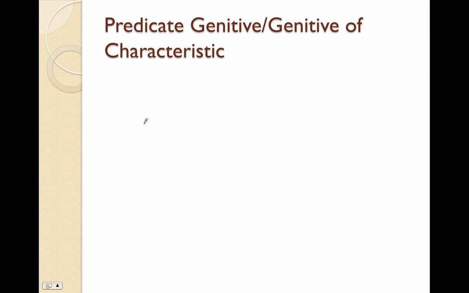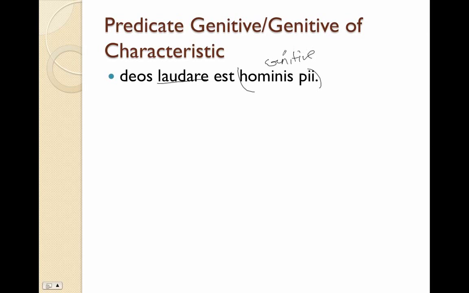We can add on to that what's called the predicate genitive, the predicative genitive, or the genitive of characteristic. That is, you might ask, well, for whom is it characteristic to praise the gods? And so here we again have our subject infinitive, to praise gods, is hominis pii. And you'll notice this is in the genitive. So what we've added here to our subject infinitive sentence, to praise gods is, we've added the genitive of characteristic. It is characteristic of the pious man to praise the gods.